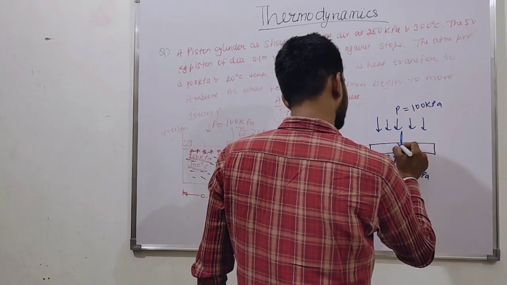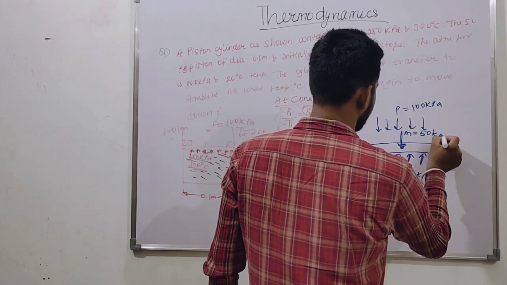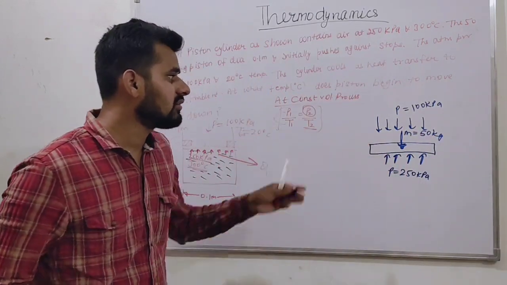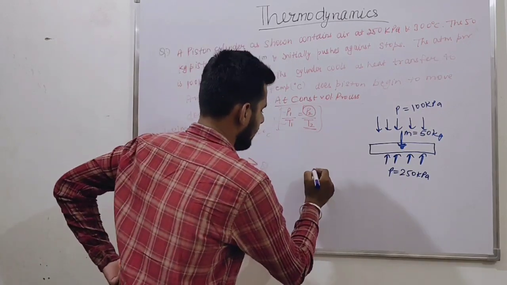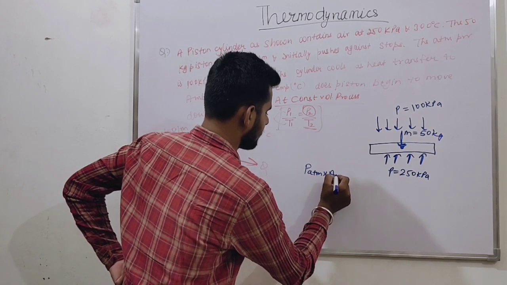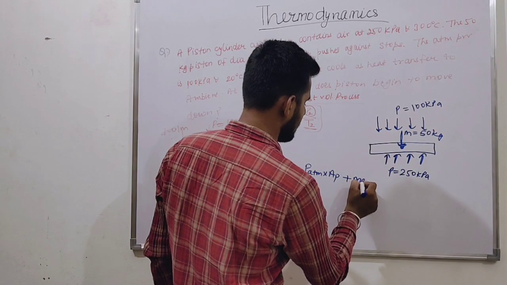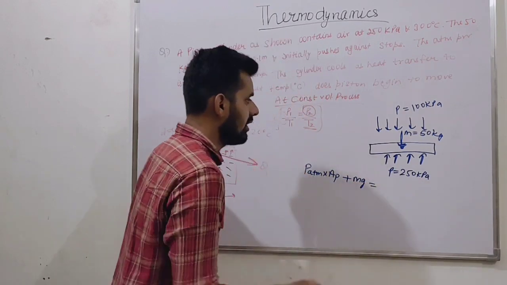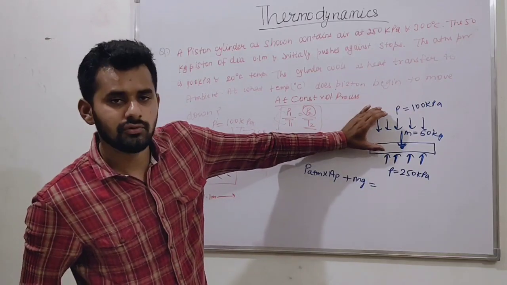And the mass of the piston also acts downward. The mass is 50 kg. So what is the total downward force? P atmospheric into area of piston is the force, pressure into area is force, plus mg. This is the total force.